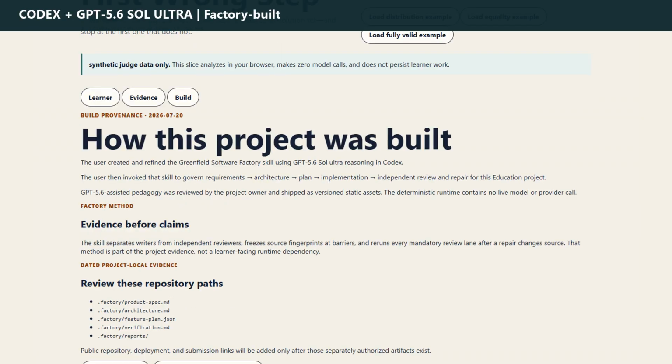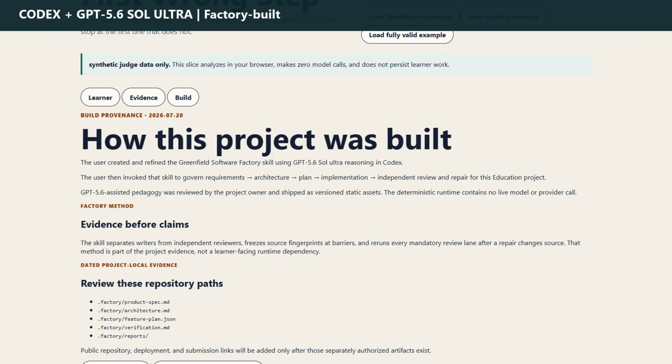I first created and refined a reusable Greenfield Software Factory skill in Codex using GPT-5.6 Sol with ultra reasoning. I then invoked that skill to drive requirements, architecture, dependency-ordered planning, bounded implementation, automated testing, independent review, and evidence-backed repair. Codex coordinated the factory workflow and maintained the project artifacts, while GPT-5.6 Sol Ultra helped reason through the product specification, architecture, test design, repair decisions, and the reviewed teaching copy.